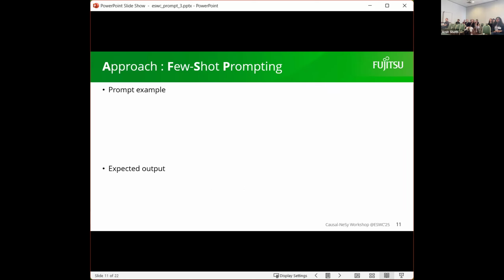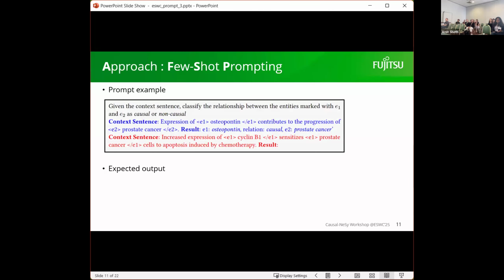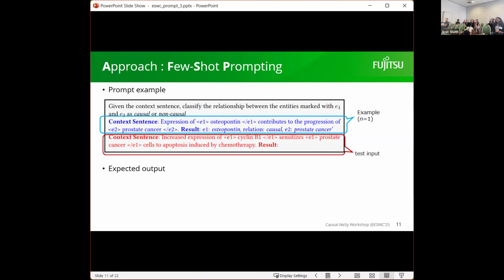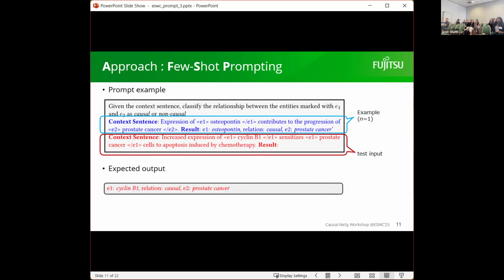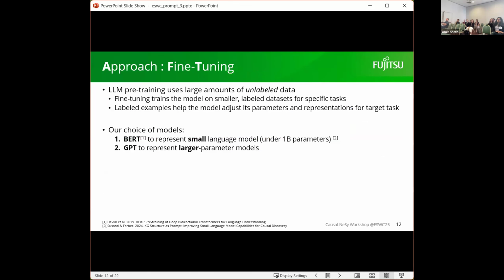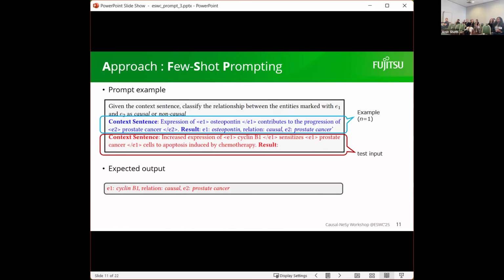I'll give an example here of the prompts. So here is our prompt for few-shot, and the blue one here is the examples. Here we only include one example, for clarity. And then this red one is the test input. You can see the difference here. We don't have the result on the red one, and we expect the LLM to answer in this kind of format, following the example that we already gave in the blue part. So yeah, that's the prompting method.